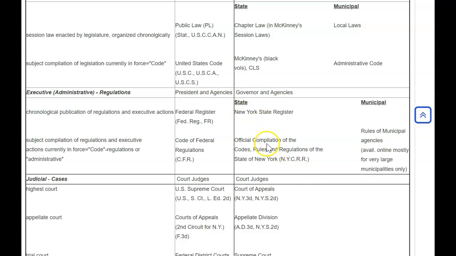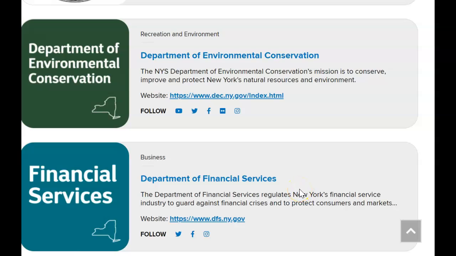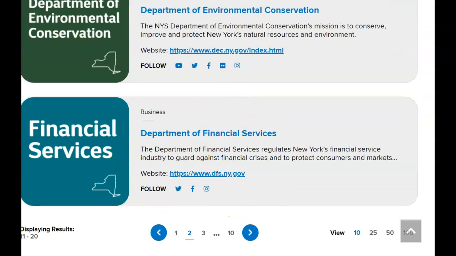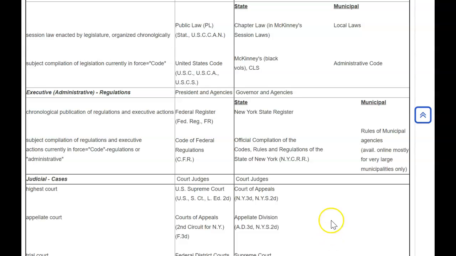Similarly, on the state level, we also have state agencies. You can see an example here on the New York State government website, a listing of these agencies. And you will find the regulations issued by the New York State agencies in something called the NYCRR. Just be very careful. Don't get confused by that abbreviation and think NYC stands for New York City. It does not. It actually stands for the New York Code Rules and Regulations.